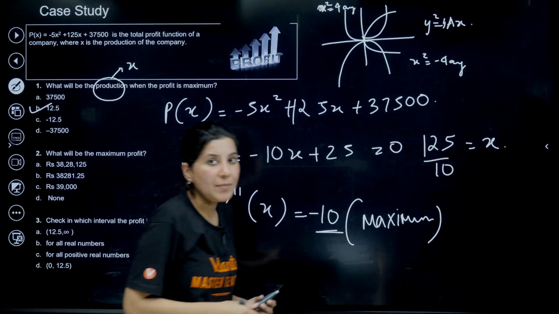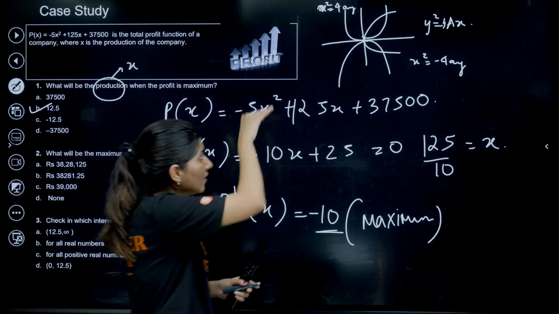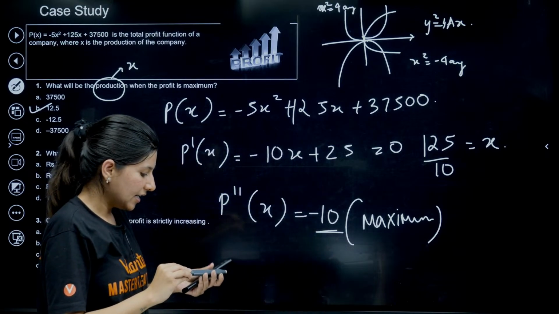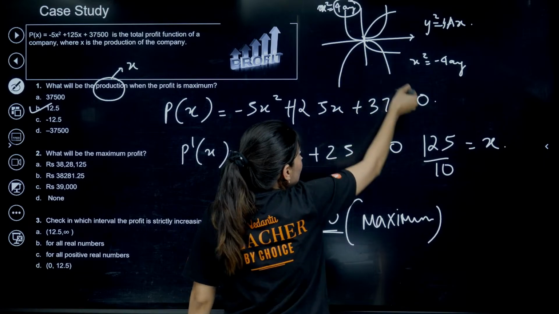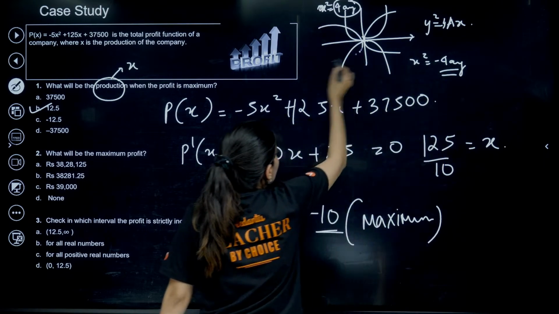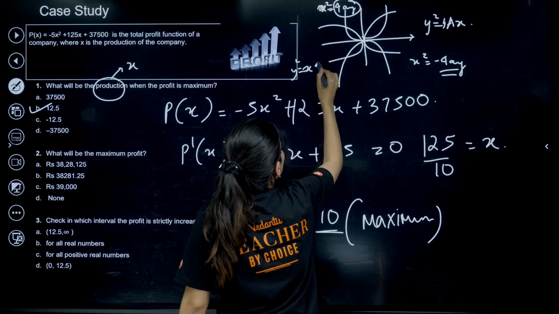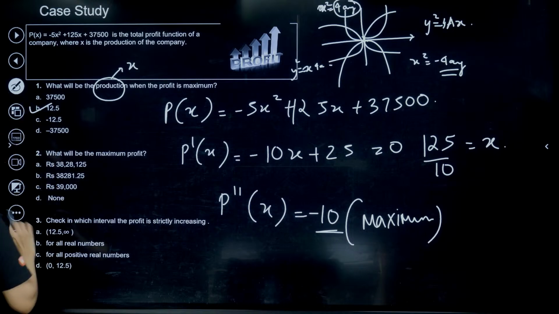So always remember, if it is opening towards positive x, y square is equal to 4ax. If it is opening towards y, then 4ay; towards minus y, 4a minus y. Towards minus x, y square is equal to minus 4ax, like that. Alright, so now I guess this is clear.